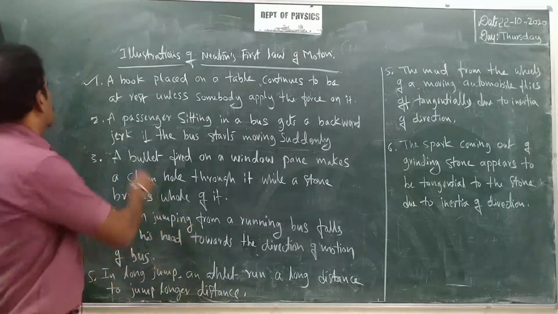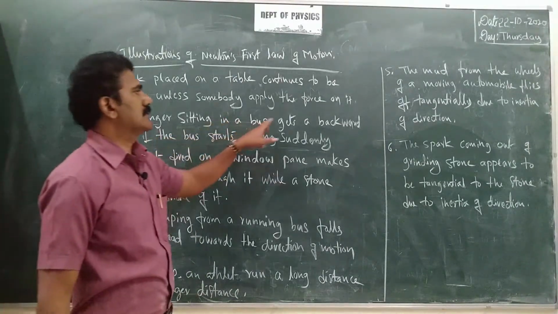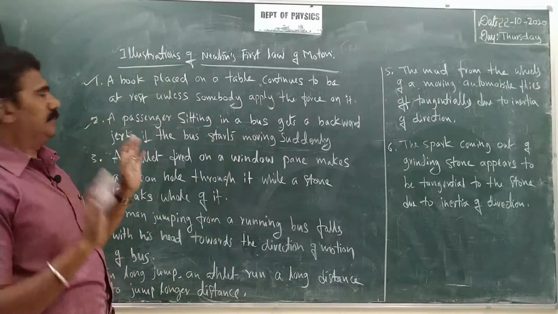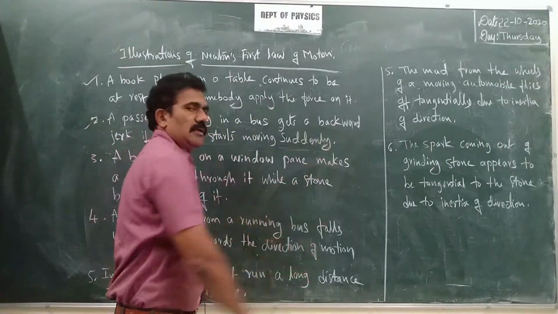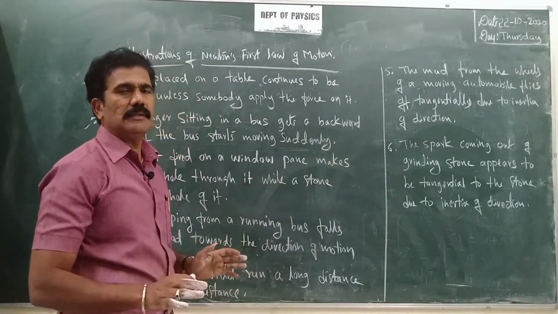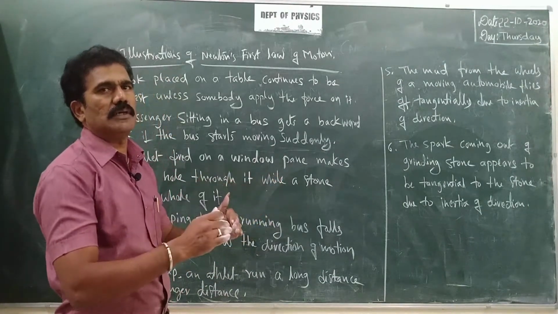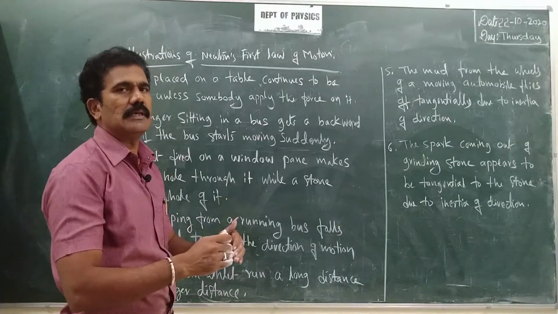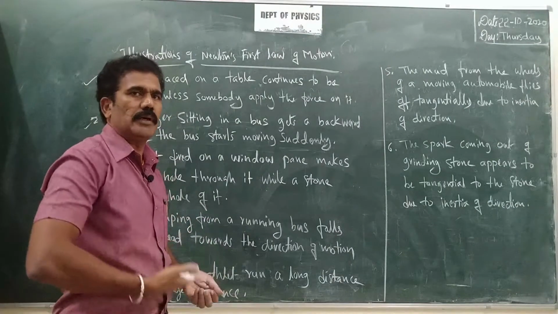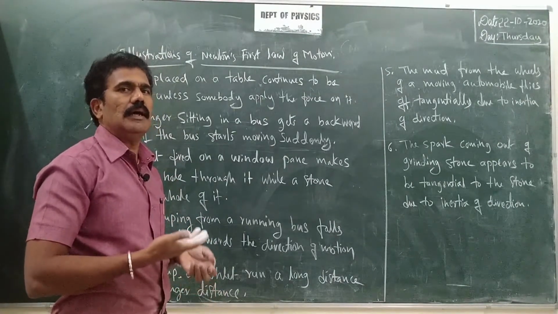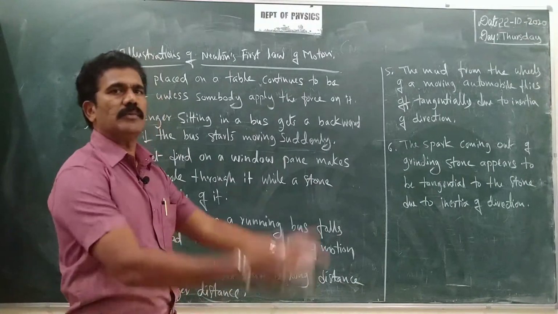Okay, now let us see the second example. A passenger sitting in a bus gets a backward jerk if the bus starts moving suddenly. That means a passenger is sitting in the bus, but if the bus starts moving suddenly, immediately what happens to the passenger? You will see a backward jerk like this. Why? Because the upper part of the body continues to be at rest, whereas the lower part of the body starts moving immediately along with the bus.